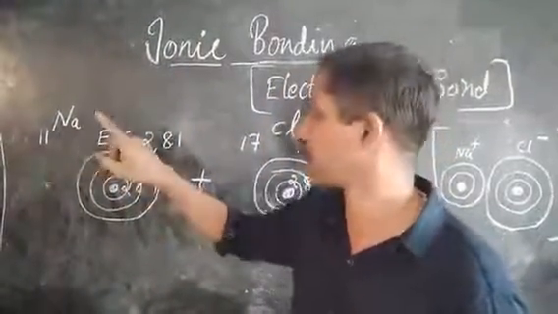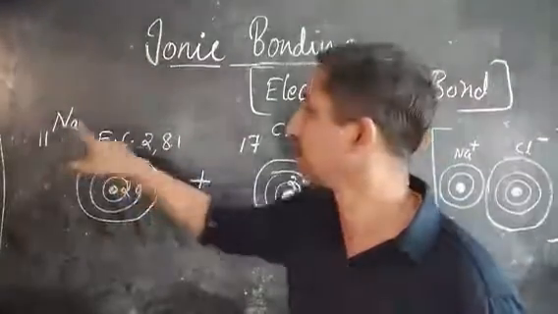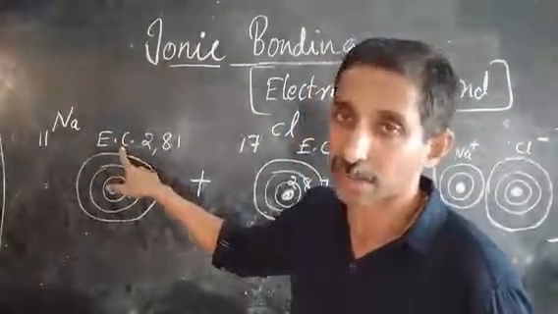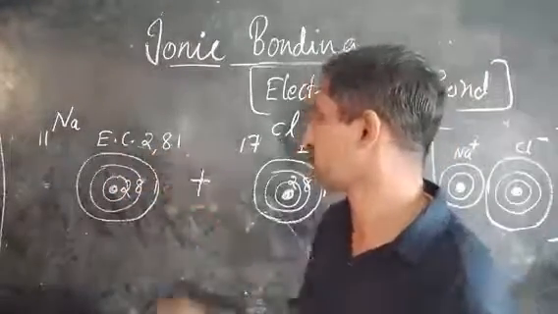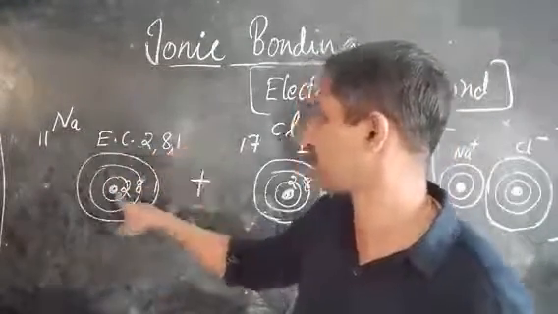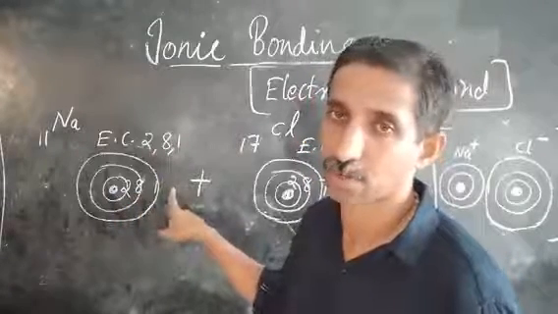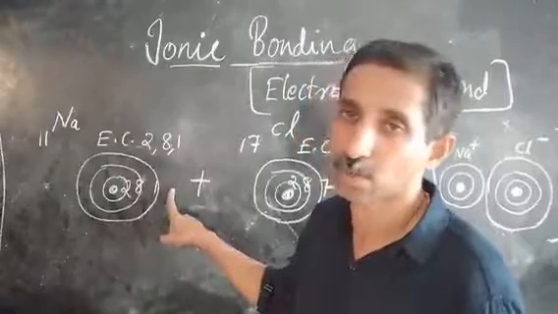So it has 11 protons and 11 electrons in its atom. That means 2 electrons in the innermost shell, 8 electrons in the second shell, and 1 electron in the outermost shell. This is the electron arrangement for sodium.